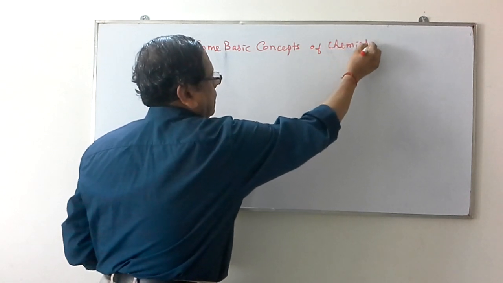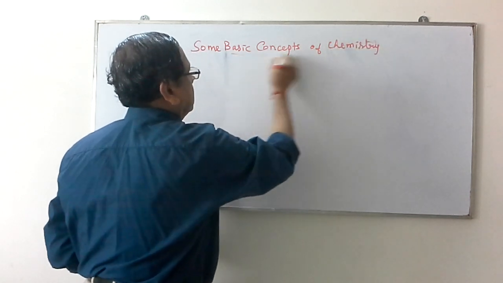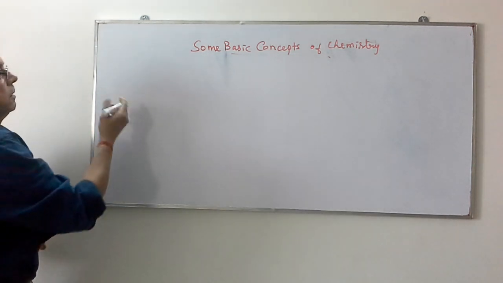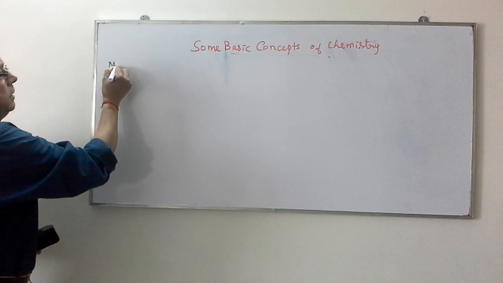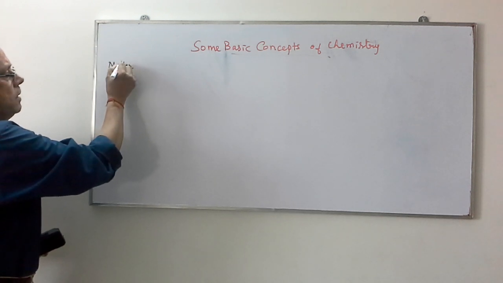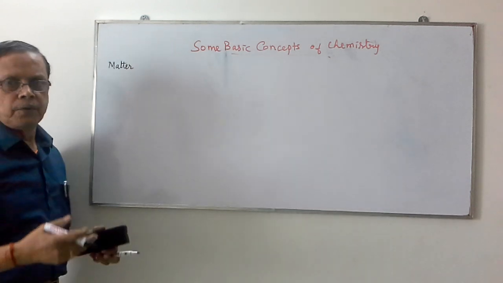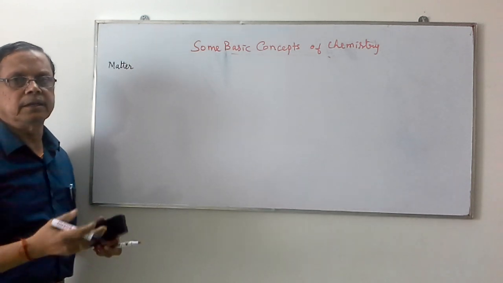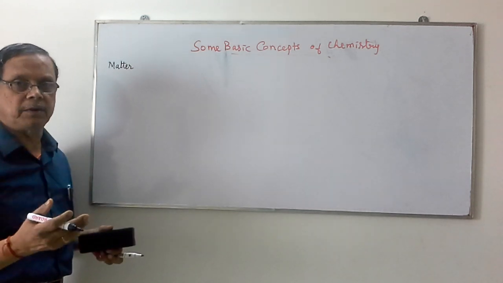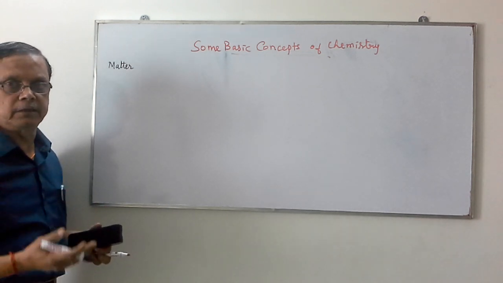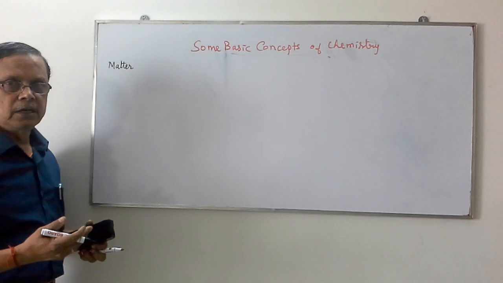So first let us see the matter. Matter is anything that occupies space and has volume. Sometimes it has mass, and sometimes we can feel the presence of it with our sense organs.